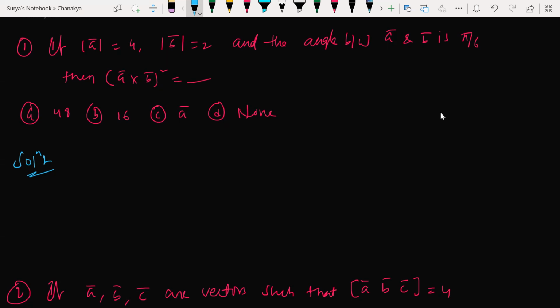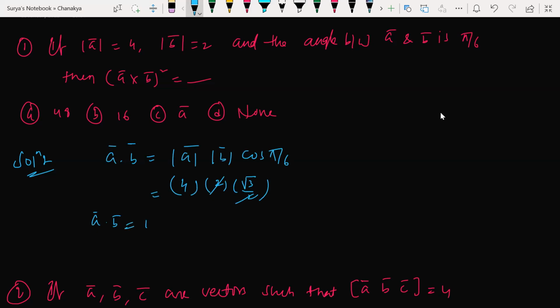So now here, the angle between them is how much? Given 5π/6. So how can I write this? A dot B can be written as |A||B| cos theta, cos 5π/6. This is how much? 2 cos 5π/6, cos 30 is how much? Root 3 by 2. 2 times will get the answer. So I'll get A dot B as 4 root 3. Okay?